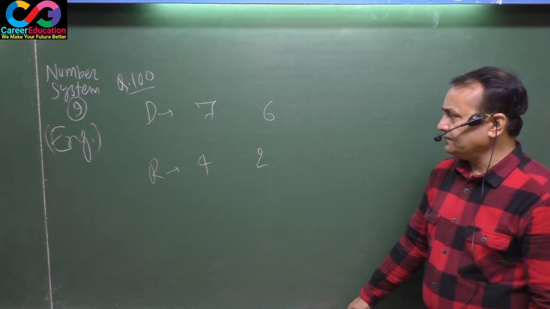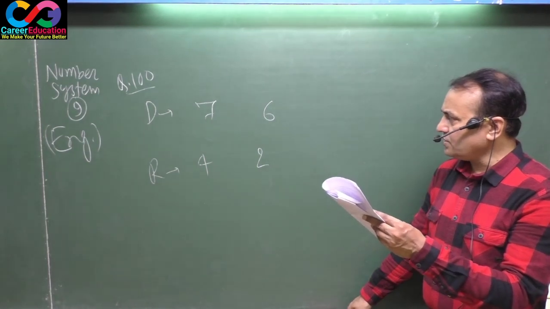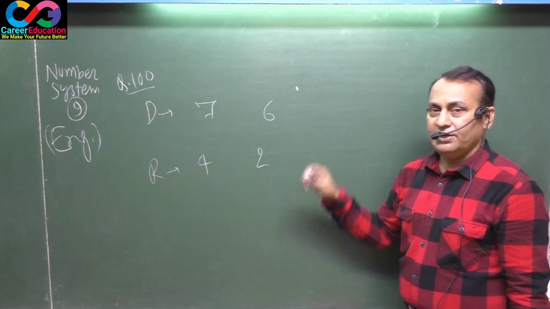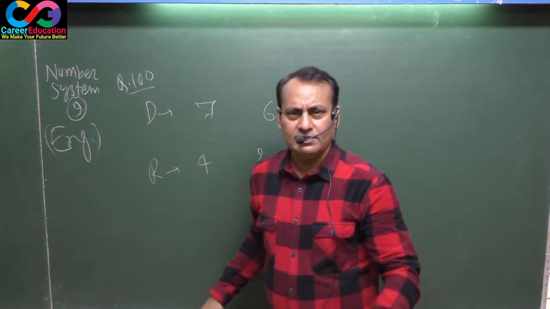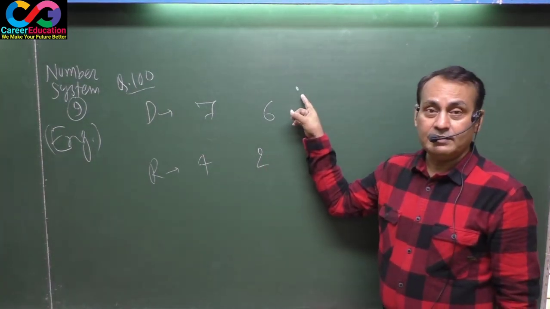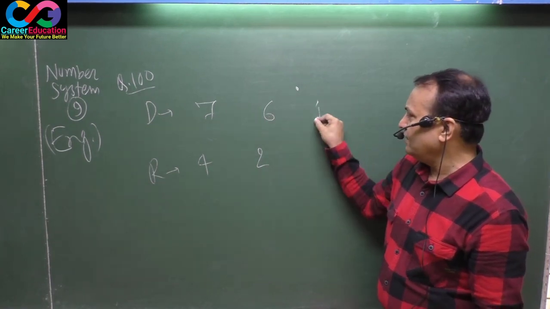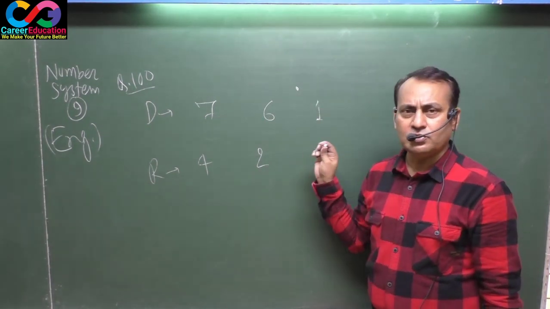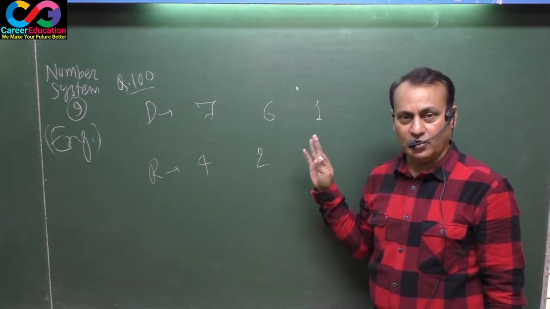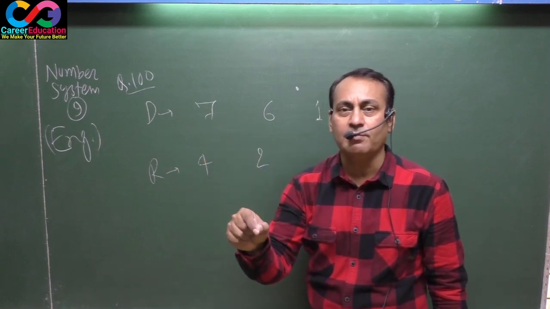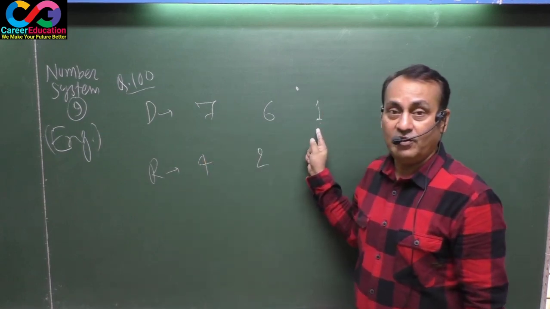In such a question, what do you have to do here? Suppose there is a number. When divided by 6, the quotient is 1. Here you can put 1, 2, 3, 4, 5, anything, but since the question demands the least number, here it will be only 1.